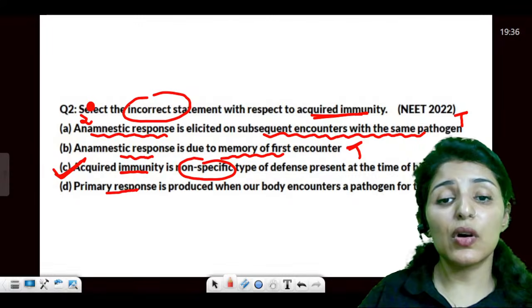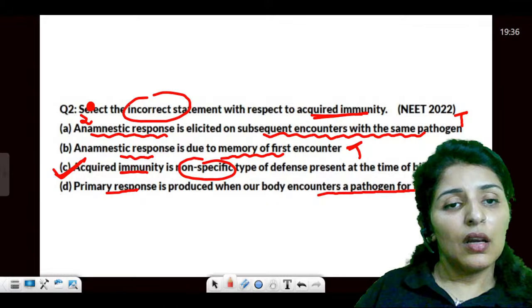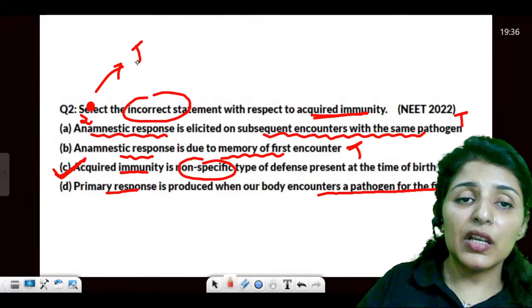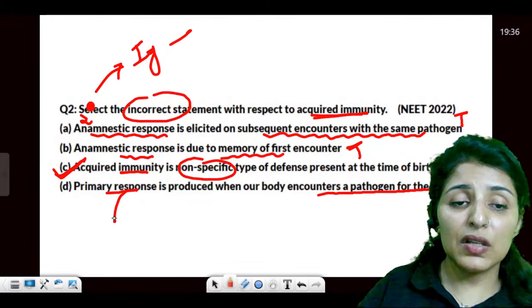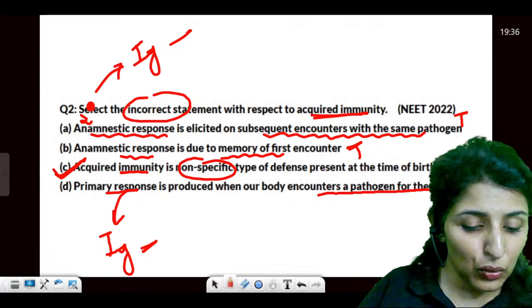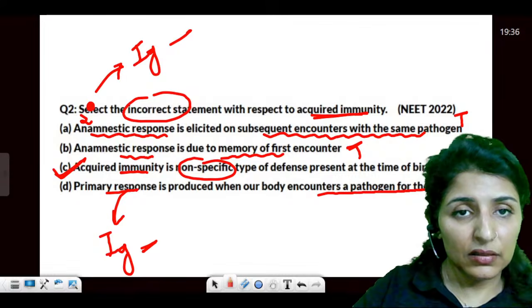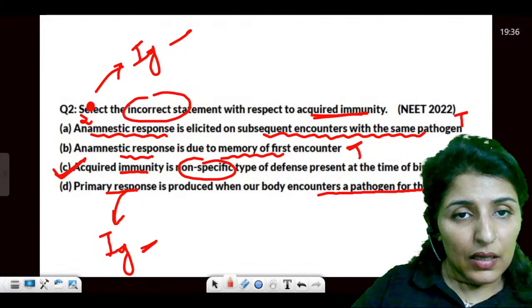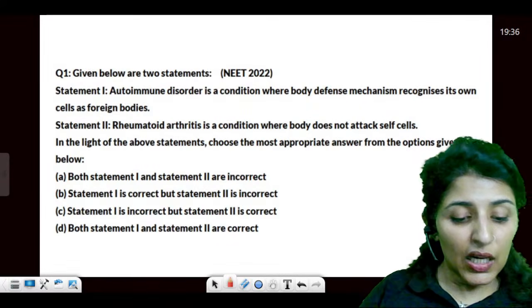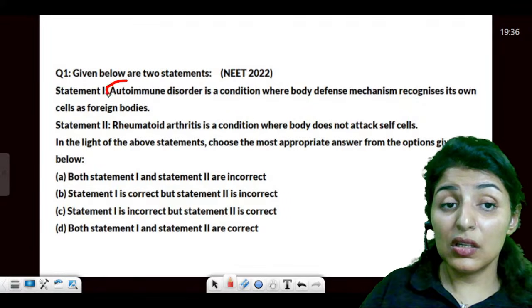Now, primary response is when the body encounters a pathogen for the first time. Can anyone tell me which type of antibody is produced during the anamnestic response and what about the primary response? How many of you know the answer? Which antibody is produced during the secondary and primary responses? I'll move on to the next question.